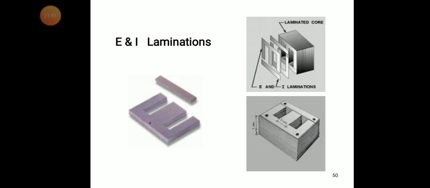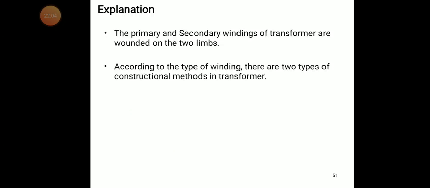That is called a lamination. E and I laminations make the laminated cores, as you can see. So what the laminated core is, we try to explain here.